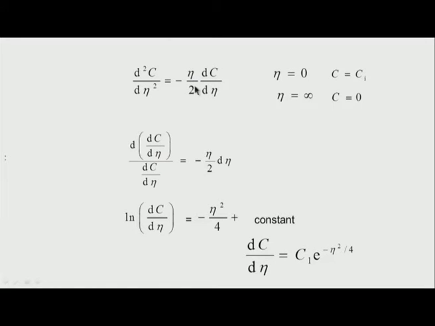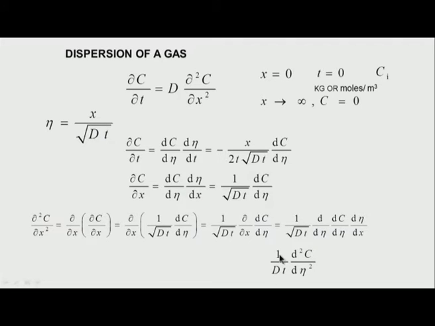minus η by 2 into dc/dη. How did minus η come? We go back, we find, yes, d²c becomes 1 over Dt into d²c/dη². In this equation I have dc/dt equal to minus x over 2t into this into dc/dη. I substitute dc/dt in terms of dc/dη, and d²c/dx² as equal to 1 over Dt.